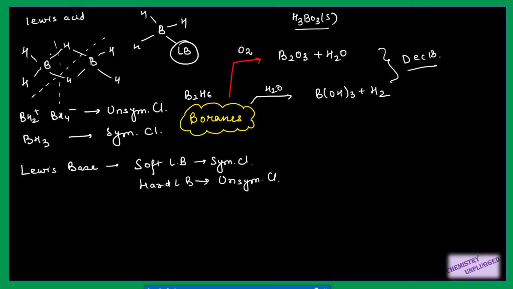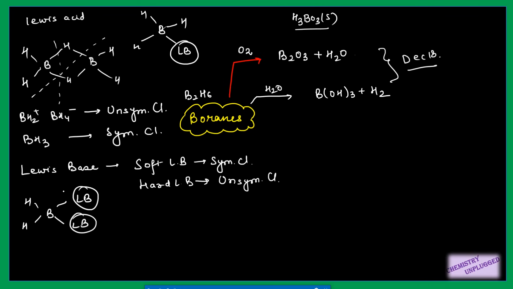And if I am doing unsymmetrical cleavage, there are two spaces to attach this Lewis base, so it should be small in size. If it is small in size, we can attach two, but if it is larger in size, we can attach only one. So with soft Lewis bases, which are larger in size, symmetrical cleavage will occur because it is only possible with one vacant site.